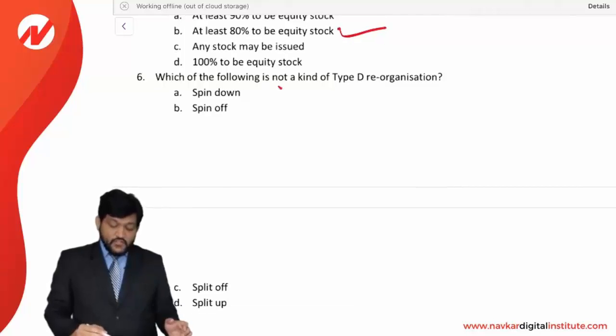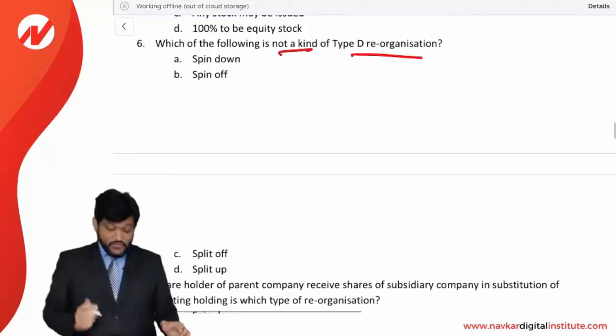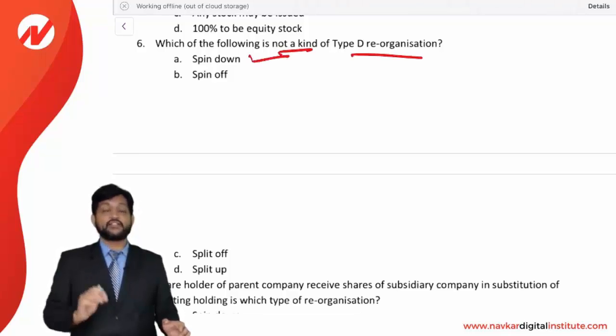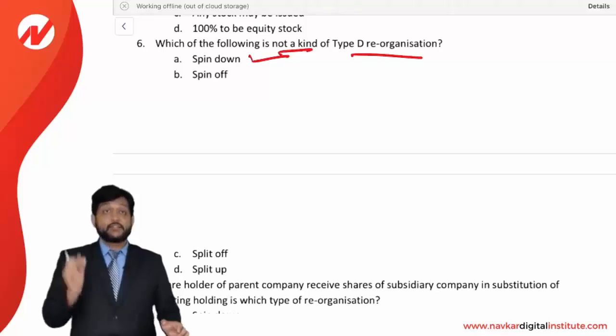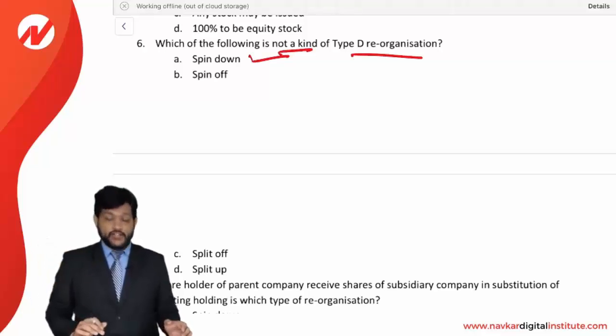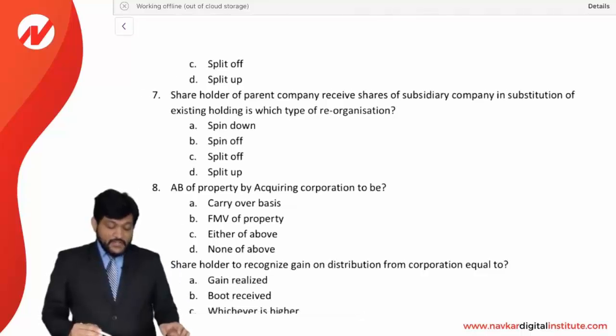Which of the following is not a kind of type D reorganization? Look at this. Type D reorganization includes three things: split up, split off, and spin off. So what is not? Spin down, nothing. It is just a different word you can see, but spin off, split off and split up are reorganizations in type D. Spin down is not a kind of reorganization over there. So answer is A.